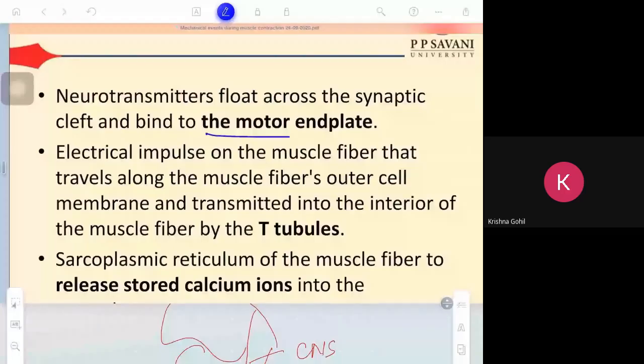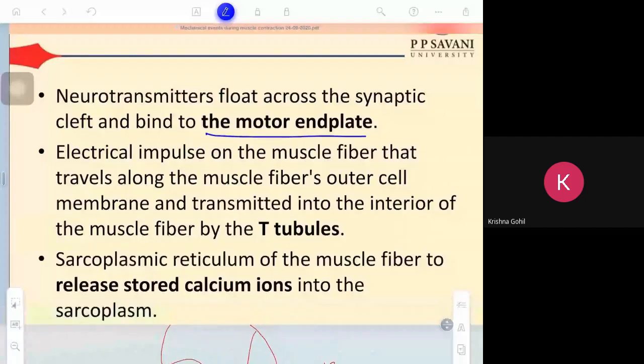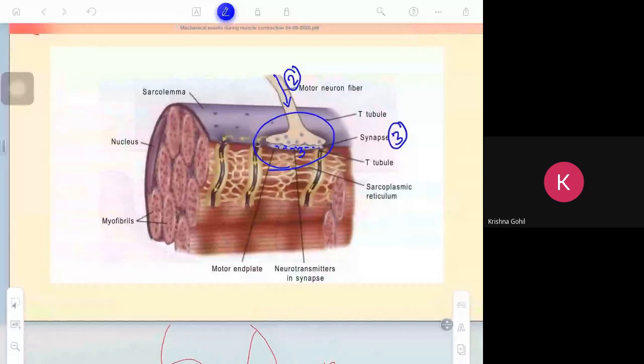Fourth. Now the neurotransmitter floats across the synaptic cleft and binds to the motor end plate. What is the motor end plate? You can see in this diagram, here is the motor end plate.